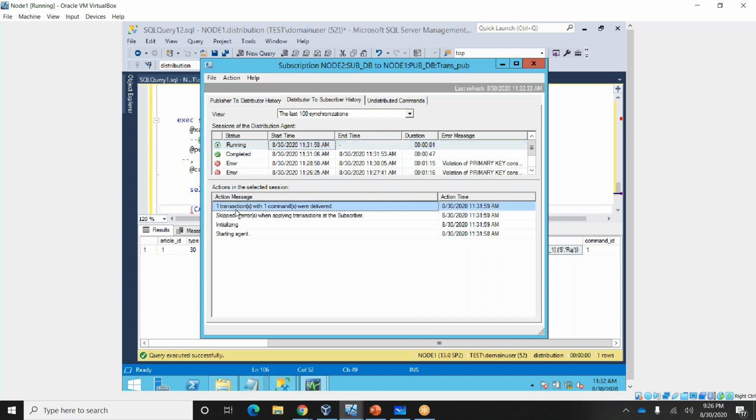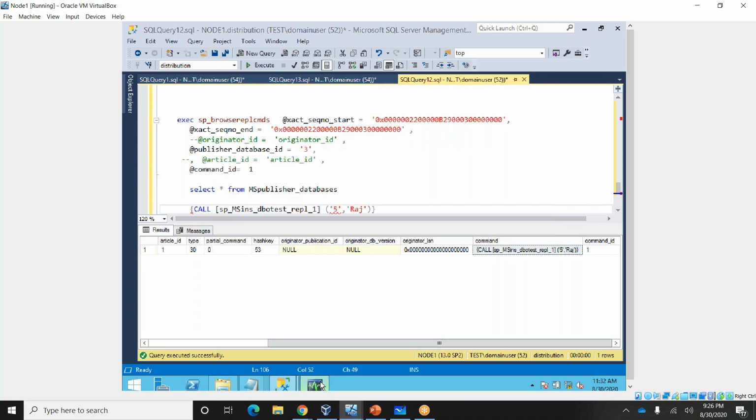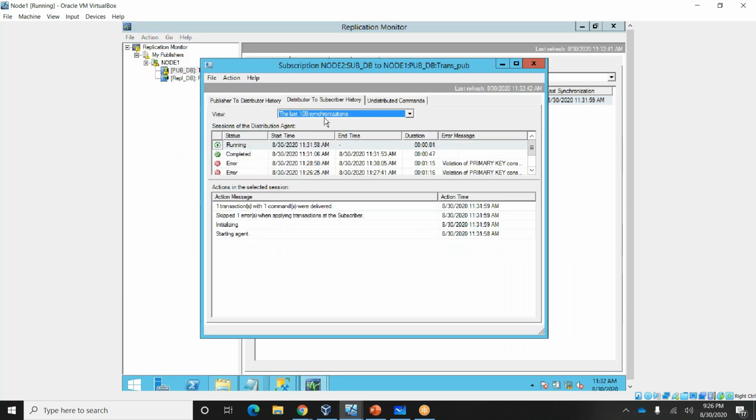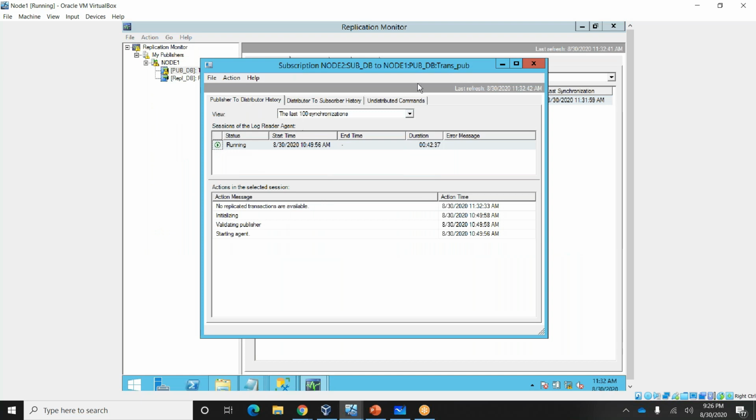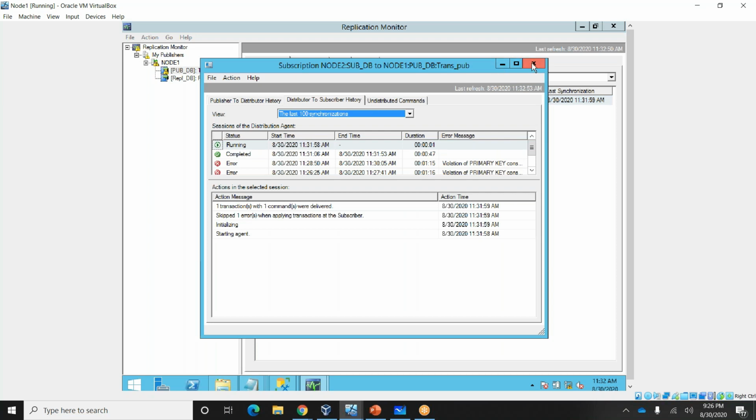Okay, the transaction is completed with this one. If you see the replication, the error will be removed from here, right? Okay, in this way you can verify the errors.